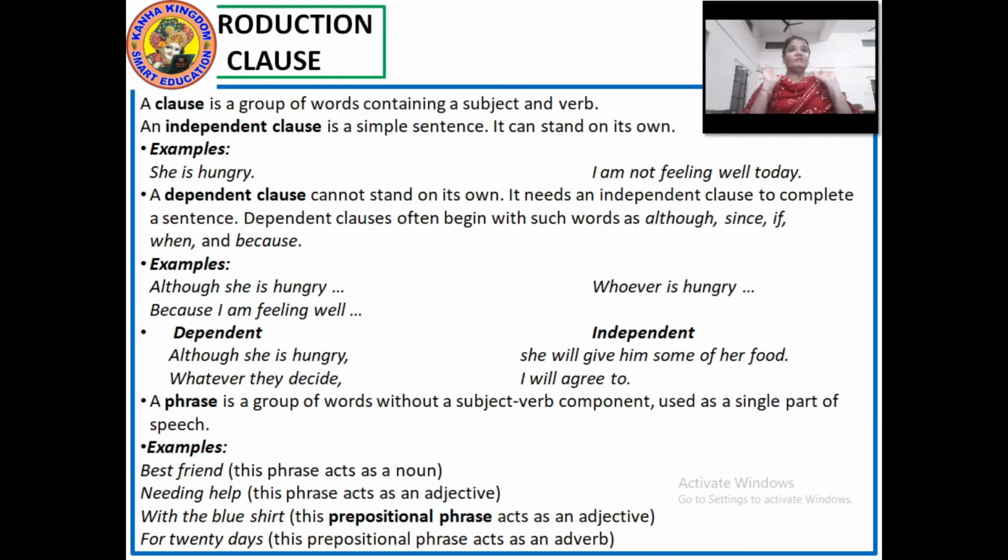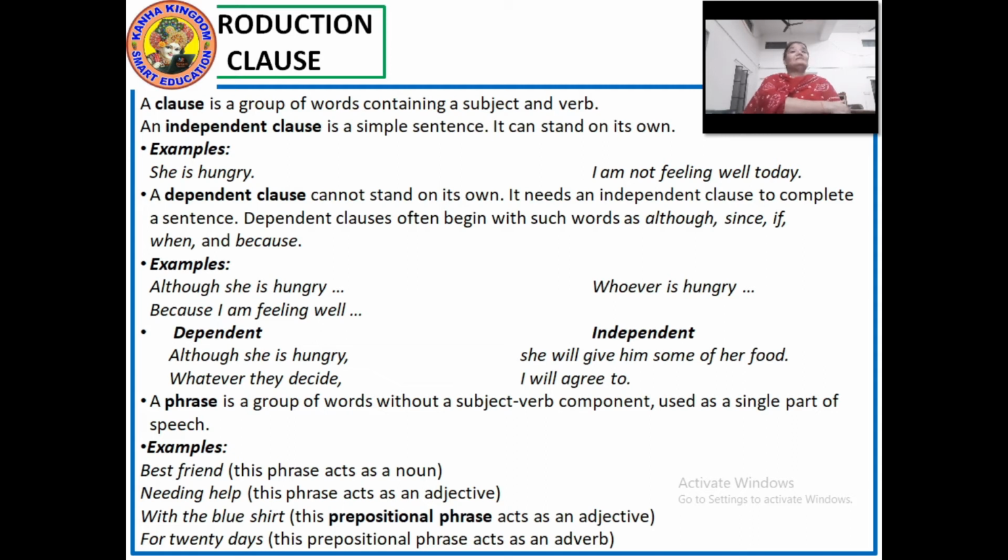With all these examples, you must have understood what an independent clause is and what a dependent clause is. I'll explain once more. Independent clause is a simple sentence and it stands on its own. And dependent clause cannot stand on its own. It needs an independent clause to complete a sentence. Okay. Fine.